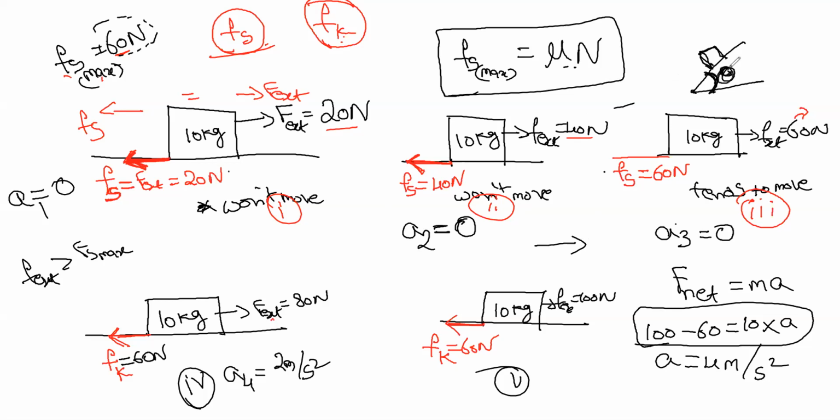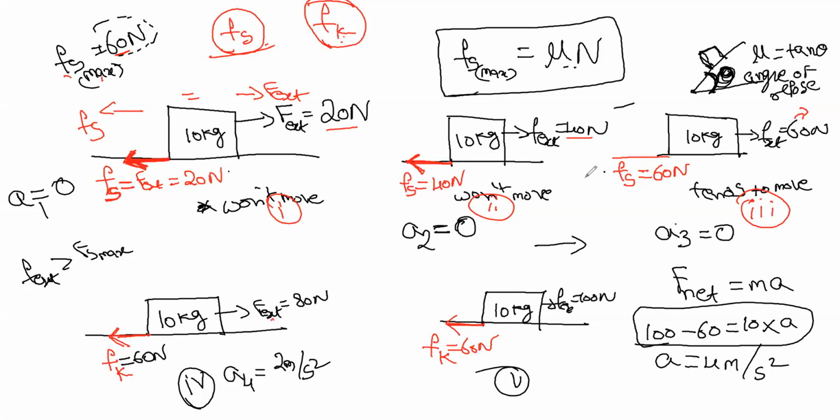Just remember that mu is tan theta. That's it. It is called the angle of repose. What does the angle of repose mean?